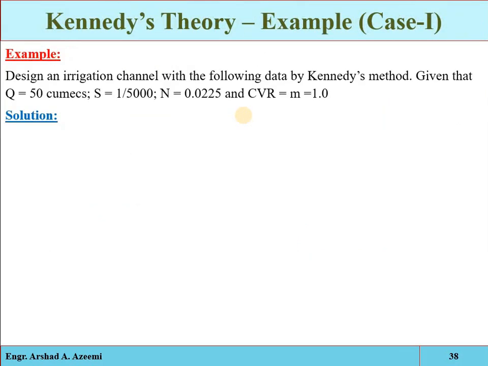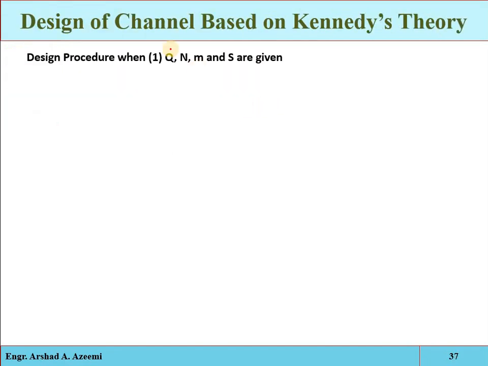See, again, if Q, N, M and S are given, just assume the depth value and calculate the critical velocity. From the critical velocity, calculate the area. Discharge is given, and from velocity calculate the area. Once you get the area, then determine the value of b.